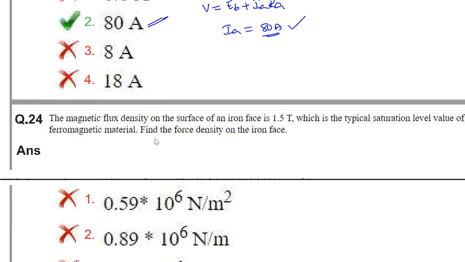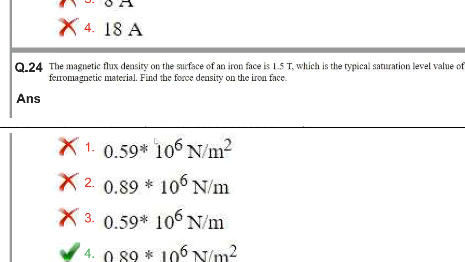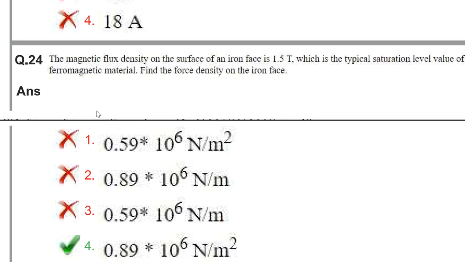And the last question of this electrical machines paper, the magnetic flux density on the surface of an iron phase is 1.5 Tesla, which is a typical saturation level value of the ferromagnetic material. So find the force density on the iron phase. The force density on the iron phase will be 0.89 into 10 power 6 newtons per meter square.